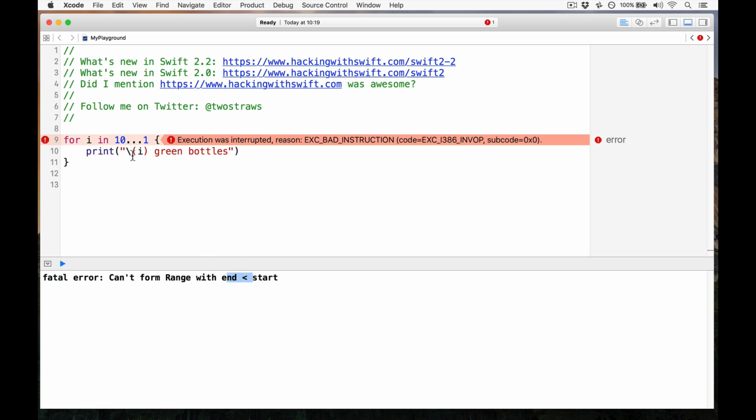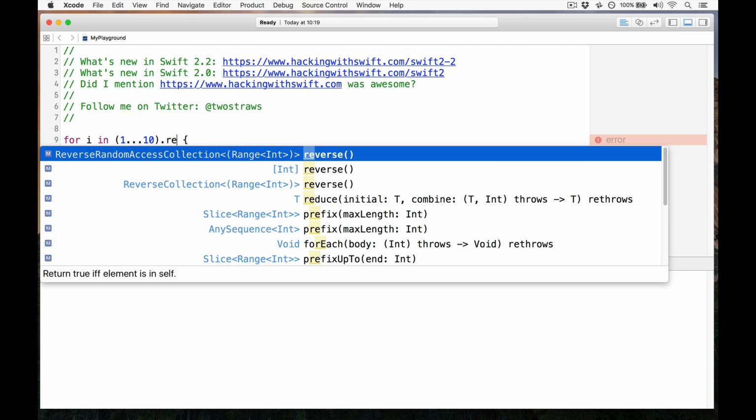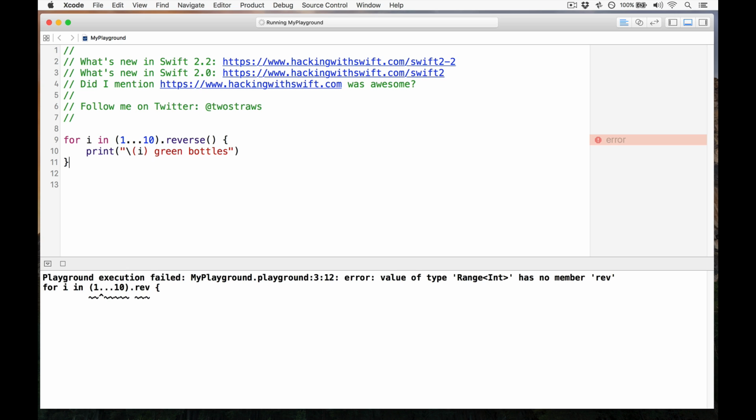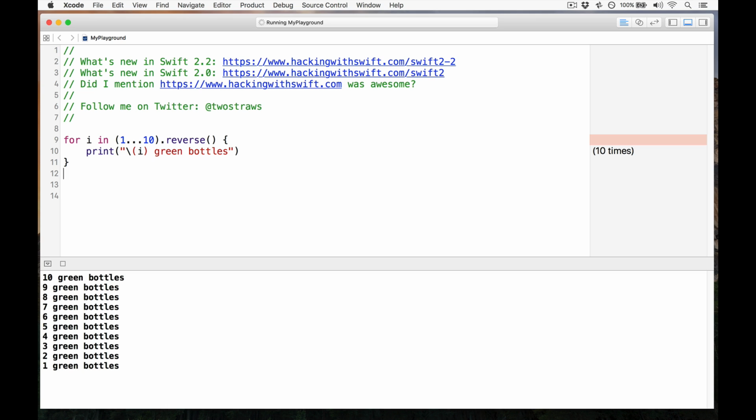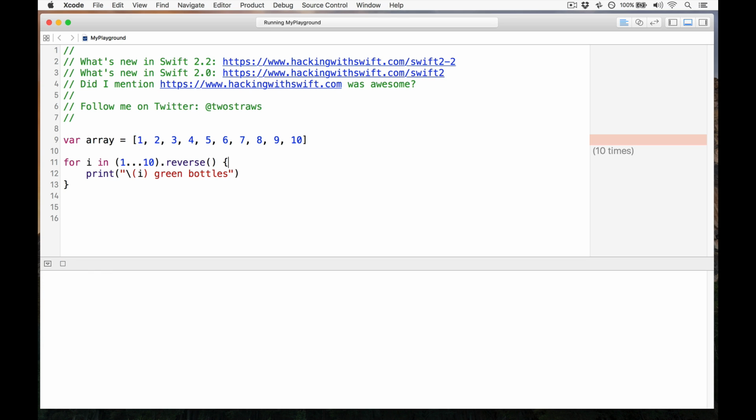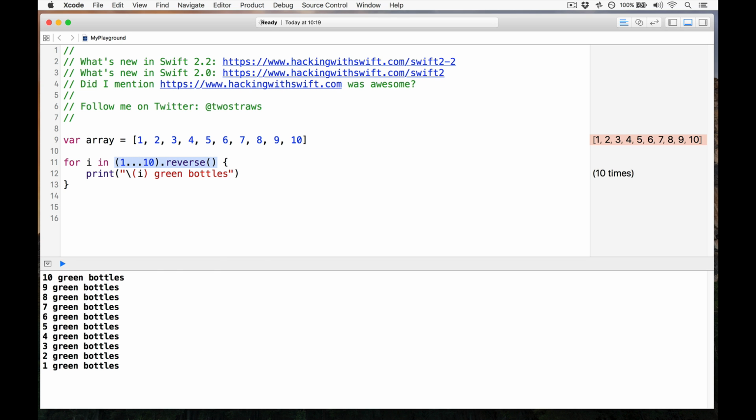So if you really want to do reverse ranges, you should write them as 1 to 10 in brackets, and then reverse. So you'll get 10 through 1. All being well. Come on, Swift, you can do it. There we go, 10 to 1. Fantastic. Of course, you can just use regular fast enumeration. We could have written in here for array equals 1, 2, 3, 4, 5, 6, 7, 8, 9, 10, and then written for i in array.